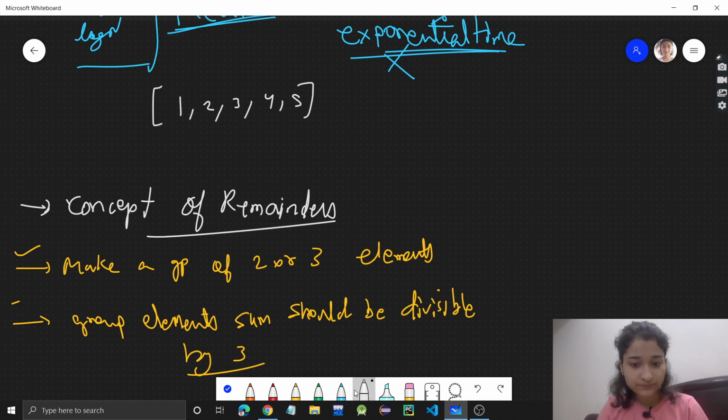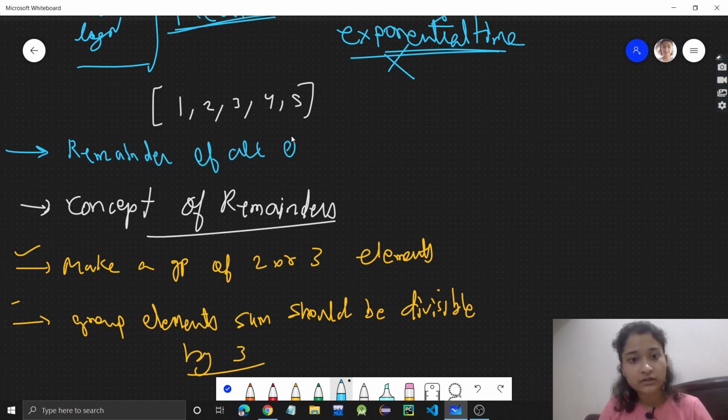What we will do here is, the concept is that first of all we will find the remainder of all elements with 3.